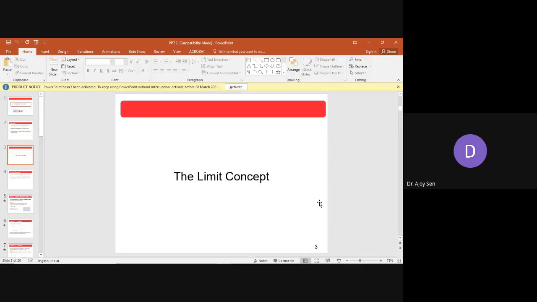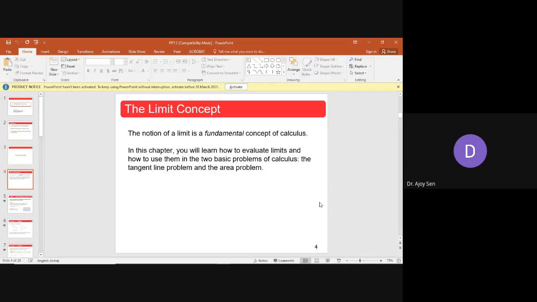So these things are our objectives. The concept of limit. You know the notion of limit. This is the most fundamental concept of calculus, because using this concept we will develop our whole calculus. I think you all know a little bit about the concept of continuity and the concept of differentiation.